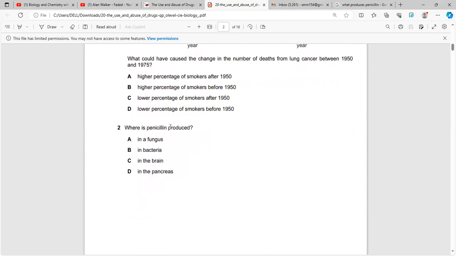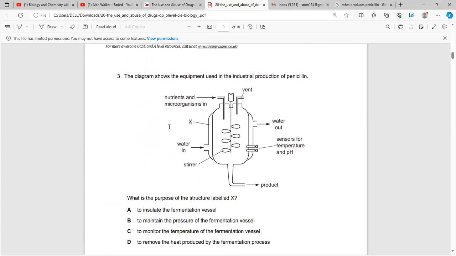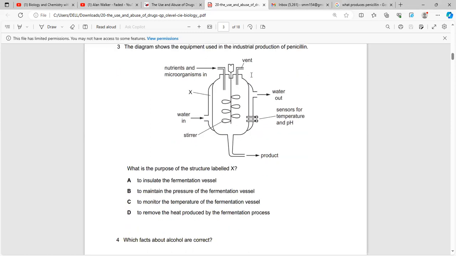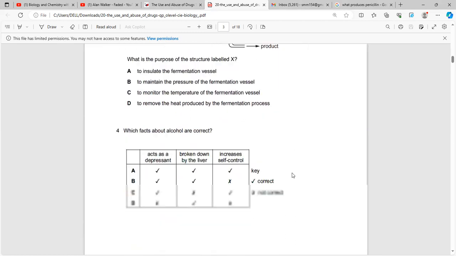Now, what is penicillin? Penicillin is an antibiotic which is used to kill bacteria, and it is basically made from a mycelium, which is a fungus. In question number three, they have asked about the production of penicillin. In order to make penicillin, we always have to maintain a specific temperature as well as pressure. However, if we look at the part labeled X, we get to know that it's just to monitor and maintain a constant temperature of the fermenter.